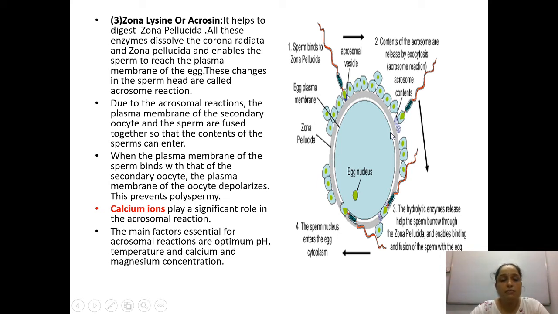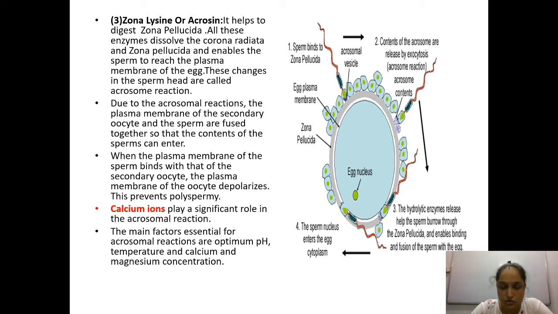When the plasma membrane of the sperm binds with that of the secondary oocyte, the plasma membrane of the oocyte depolarizes. When binding happens, the plasma membrane depolarizes, and because of this, polyspermy will not happen. Once the content of one sperm has entered the ovum, no other sperm can release its content inside the ovum. That is why it prevents polyspermy.